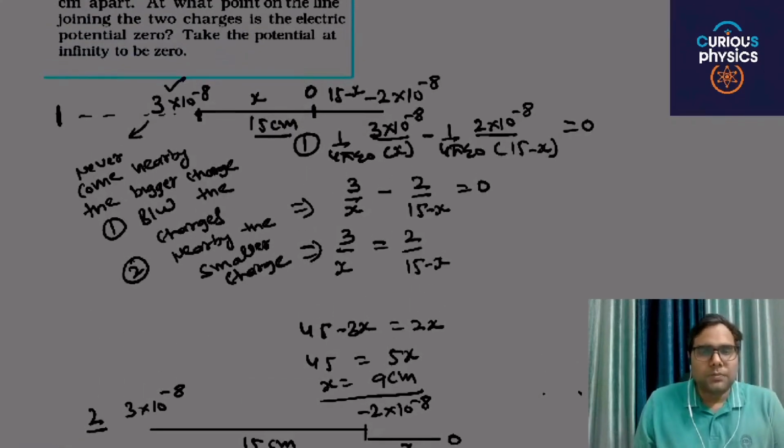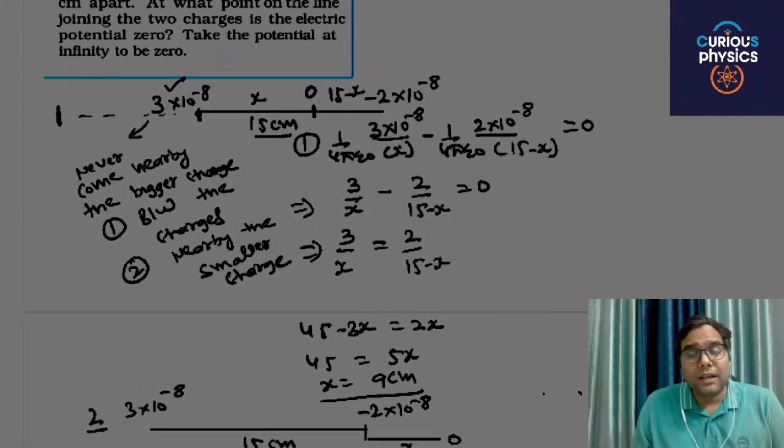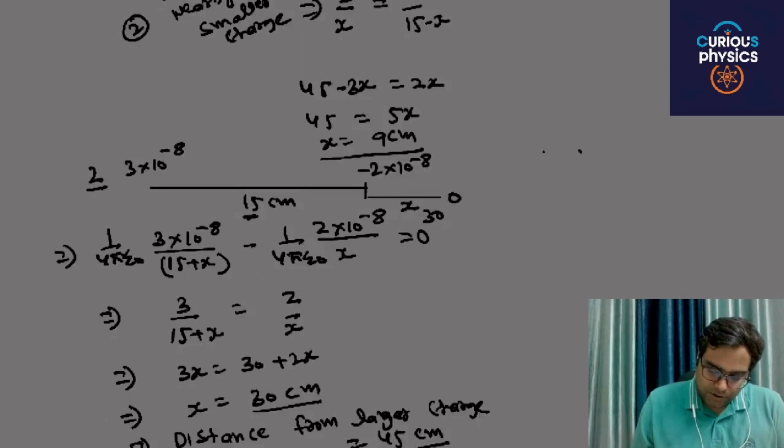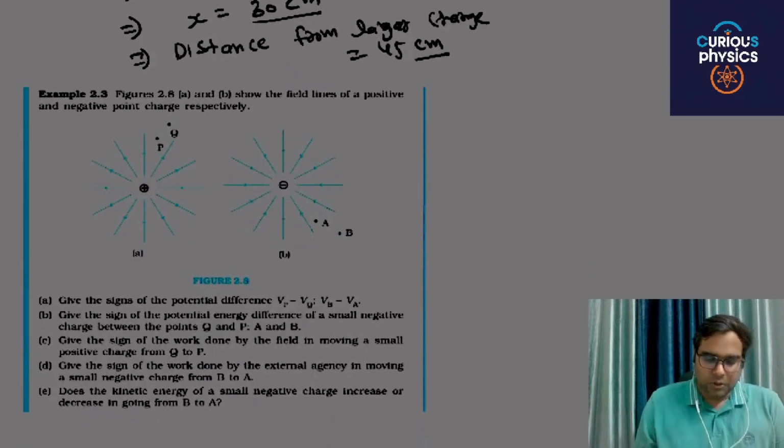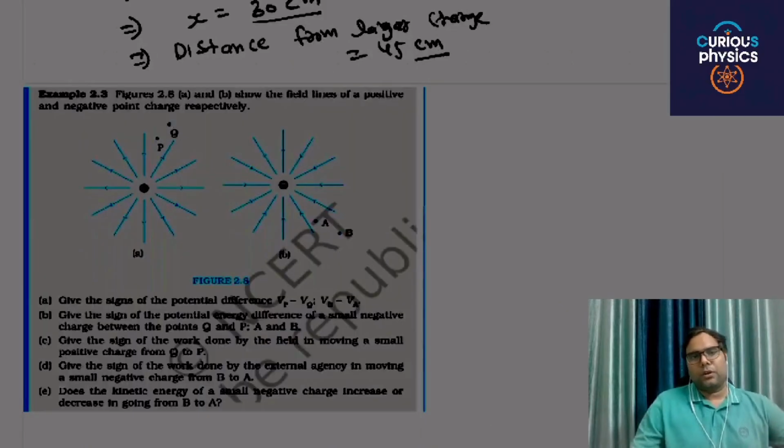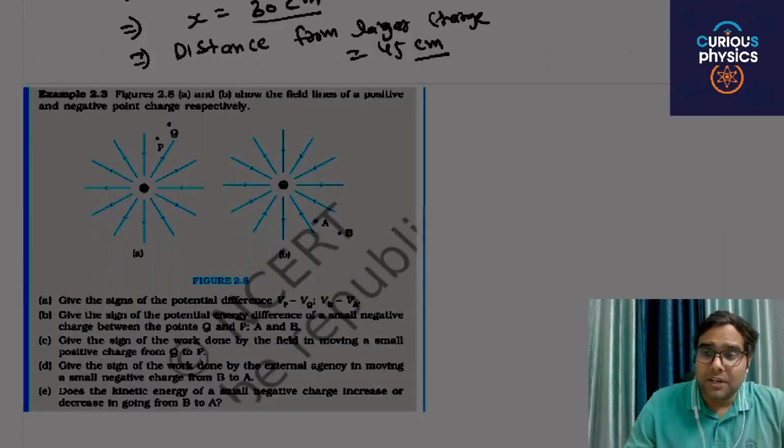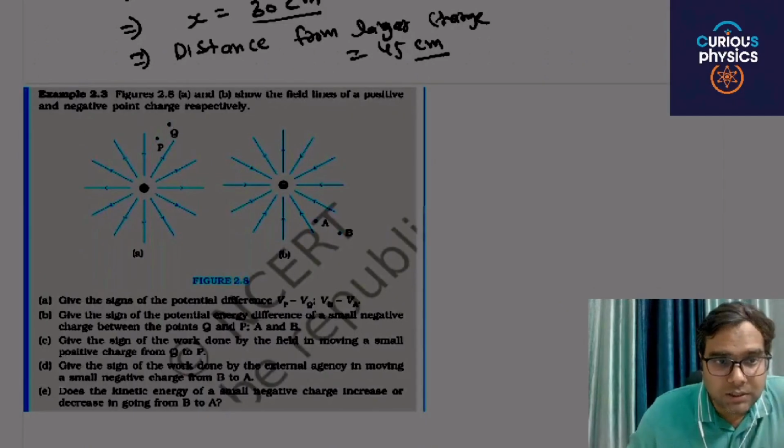Always remember this particular point. You will never get a point of zero potential nearby the larger charge. This particular question is very important for your conceptual clarity.